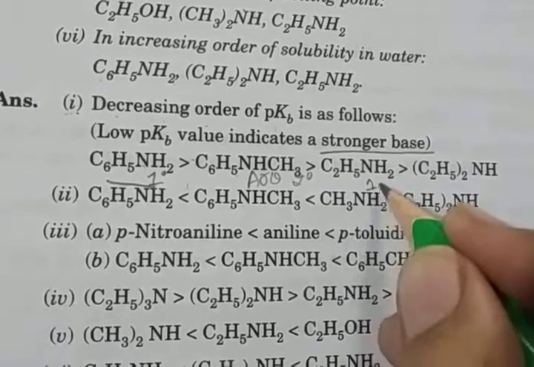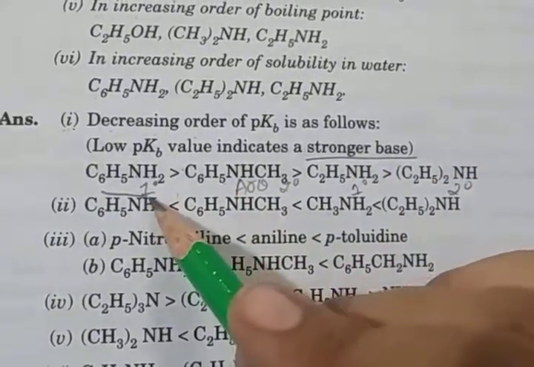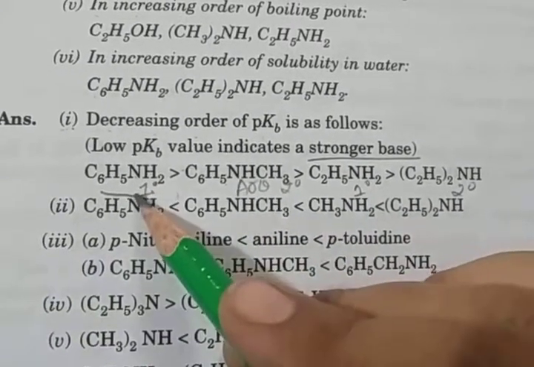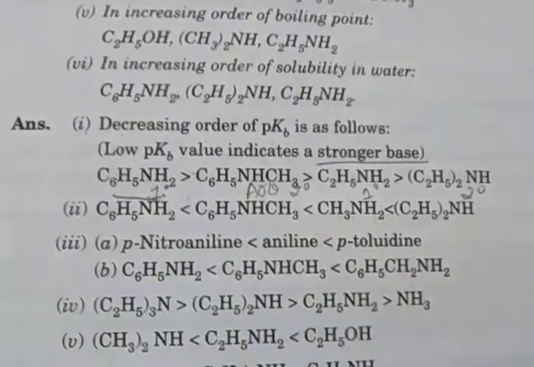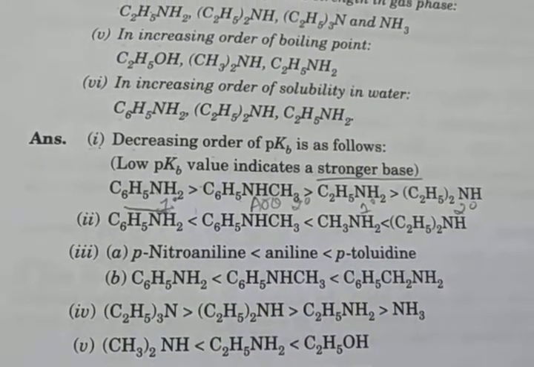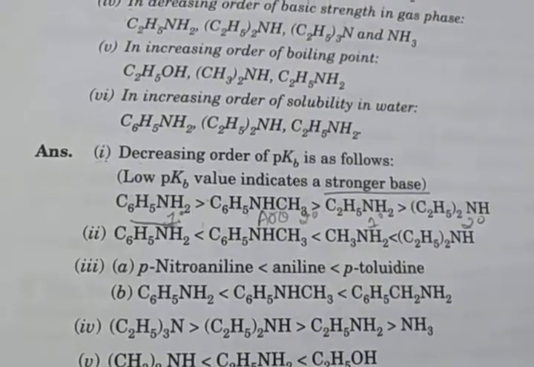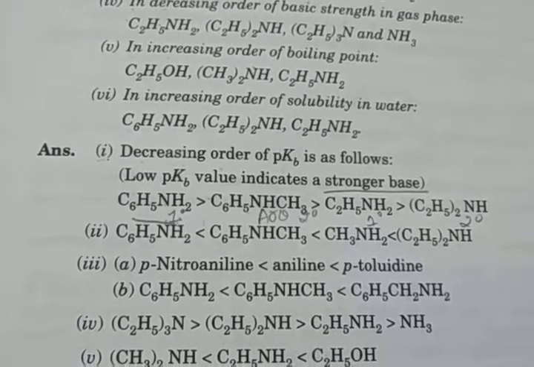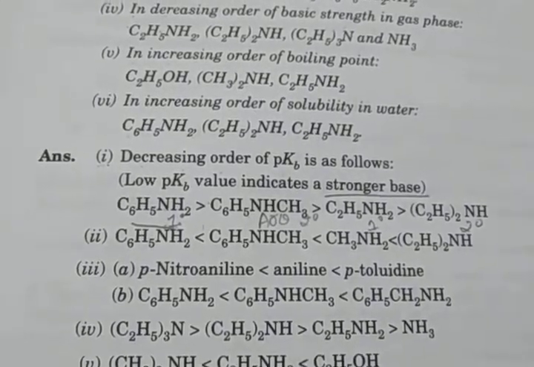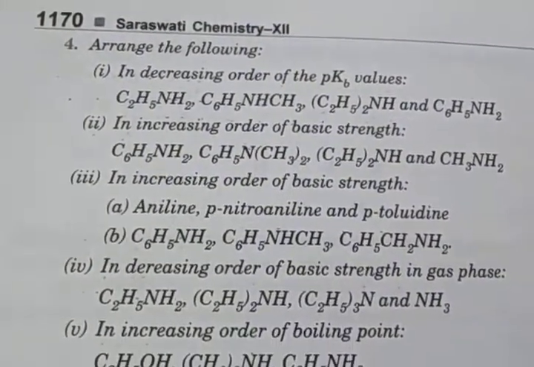This is also 1 degree. This is the 2 degree. So you already know that aniline shows resonance structures. Clear? So its pKb value is high, in decreasing order. Then the aromatic secondary amine, then 1 degree, then 2 degree. Clear? Next, second number, increasing order of the basic strength.